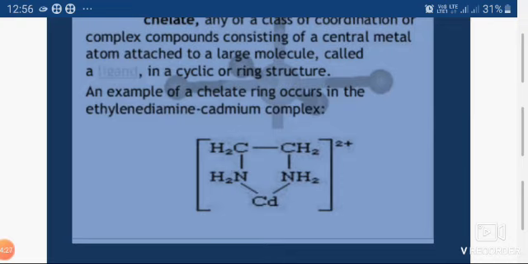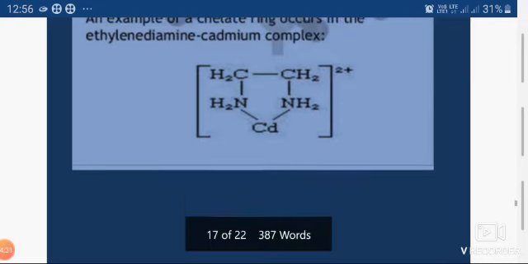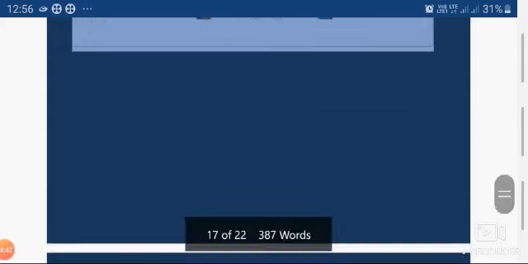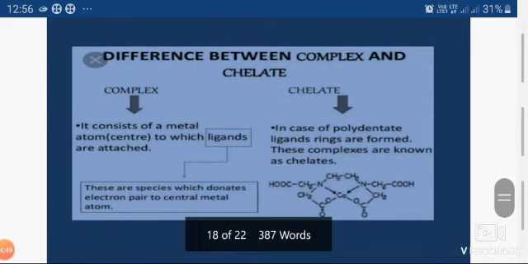An example of a chelate ring occurs in the ethylene diamine cadmium complex. This is an example of a chelate complex. Similarly, you can find many examples in the books, and you can go through these examples.